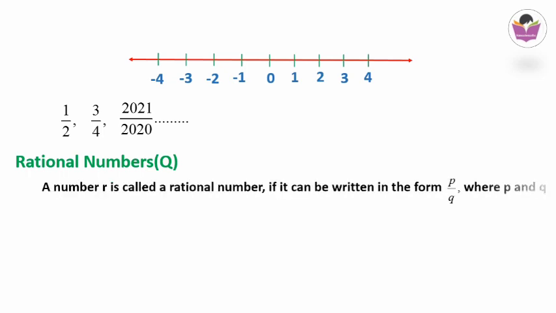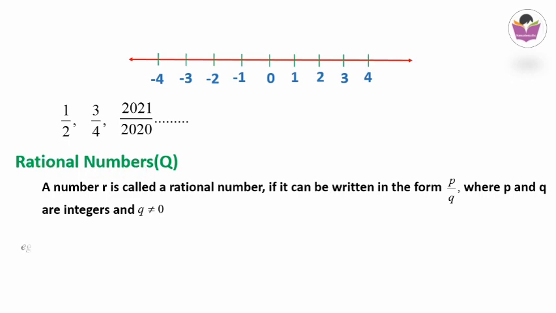Definition: a number r is called a rational number if it can be written in the form p by q, where p and q are integers and q is not equal to 0. Means if we can represent a number in the p by q form, that is the numerator and denominator form, and the denominator must not be 0, then we call such numbers rational numbers.